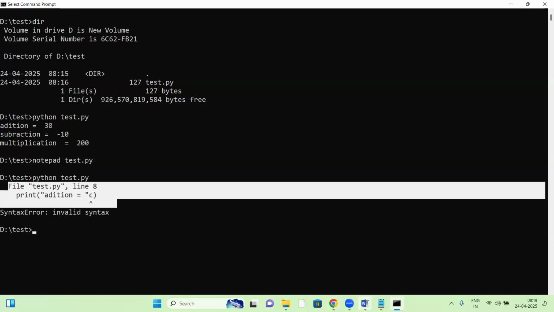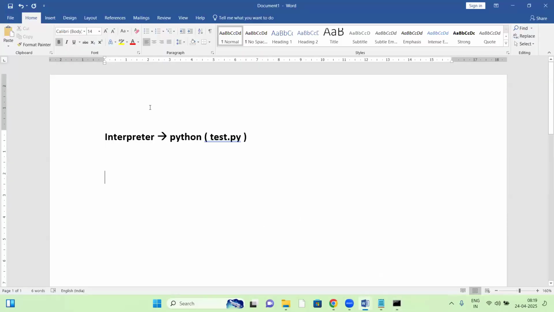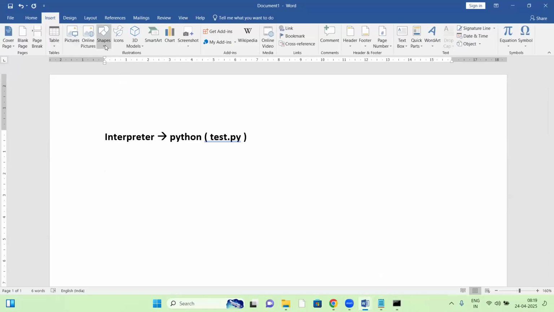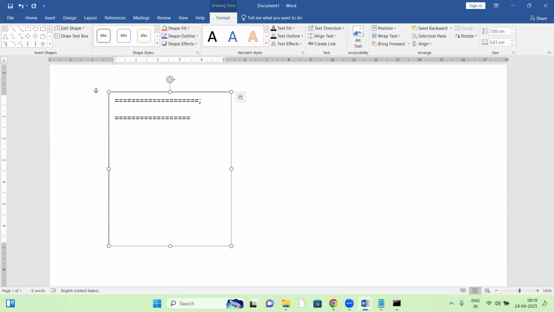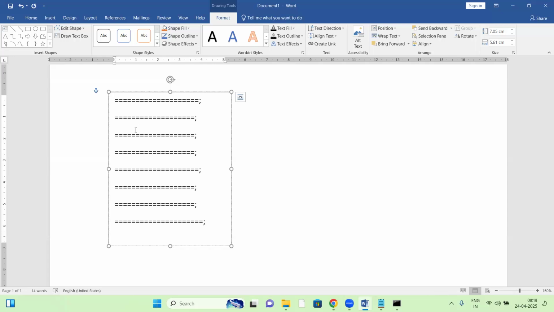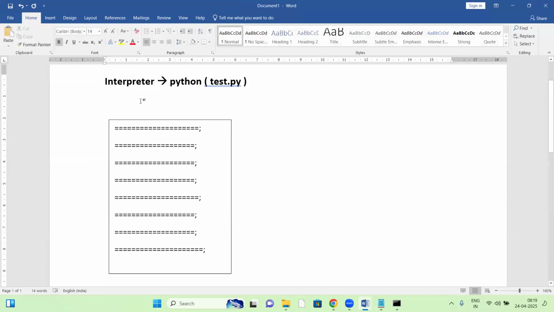Yes, let me explain how the interpreter is working. Take this Python script. First statement: A equal to 10. B equal to 20. C equal to A plus B. Next, print addition. Next, C equal to A minus B, print subtraction. Next, C equal to A into B, print multiplication. This is your Python script. So how is the interpreter working here?